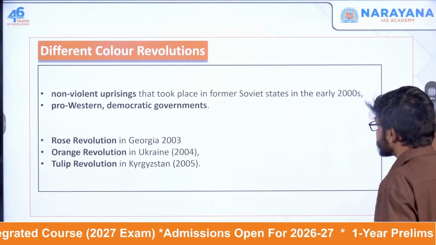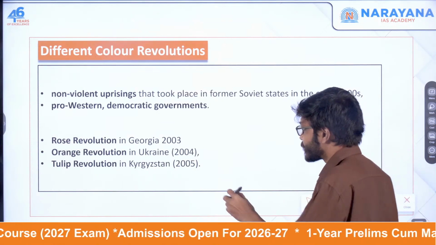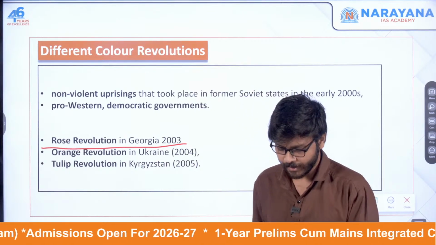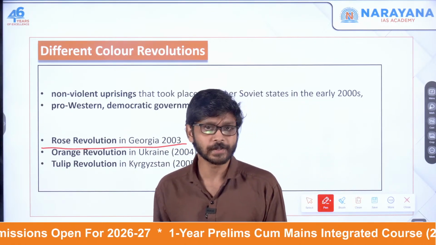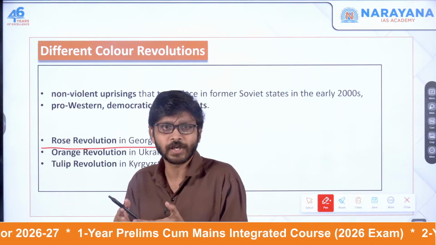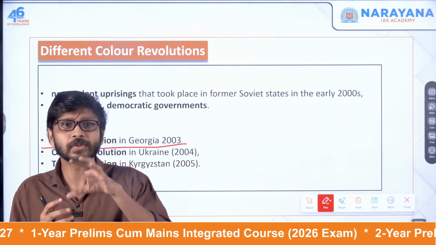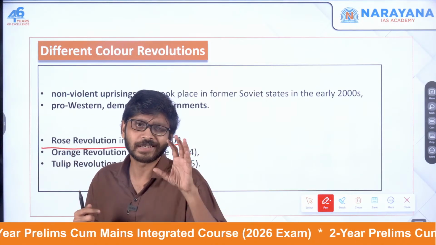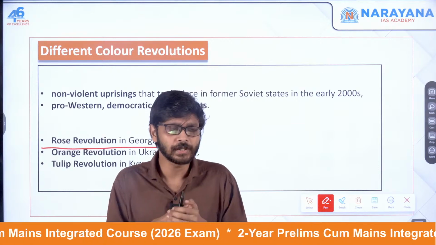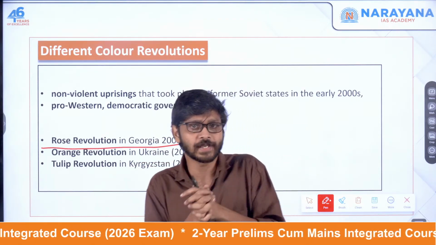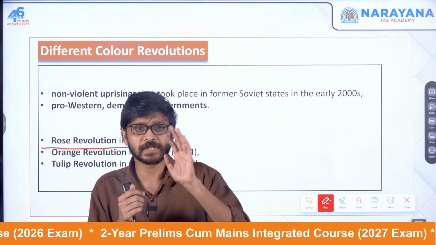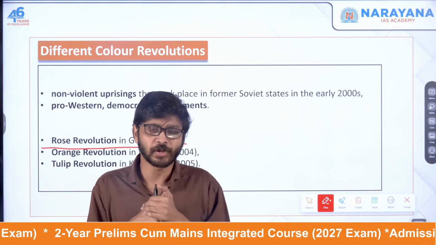We'll start with the first one, that is the Rose Revolution, which happened in Georgia in 2003. This was a peaceful uprising. All these are non-violent peaceful uprisings only. But what is the aim? To overthrow the government, like the Gandhian way. The purpose was the removal of the president, and the president was removed and another person was brought to power.